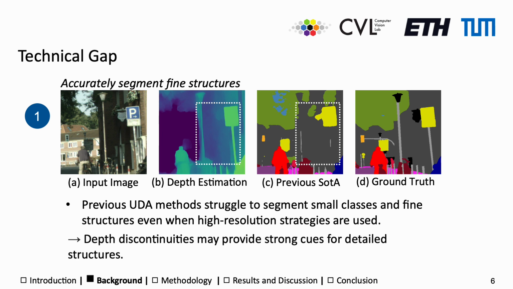First, the current methods are unable to identify detailed structures, such as poles or traffic signs. Notably, this is still an issue even after applying high-resolution techniques. We further note that depth estimation methods are capable of recognizing these structures and may therefore provide necessary cues.